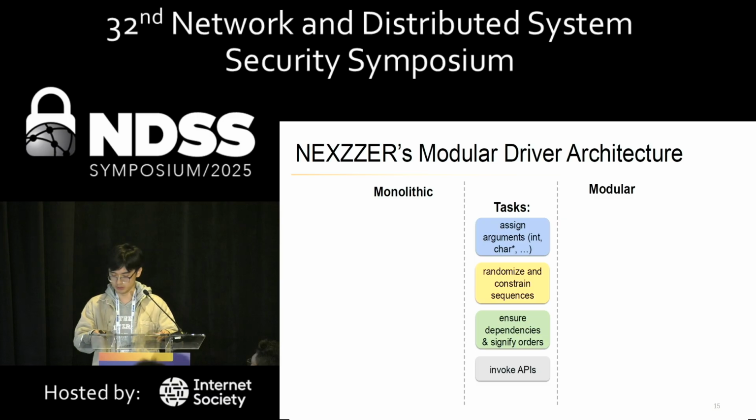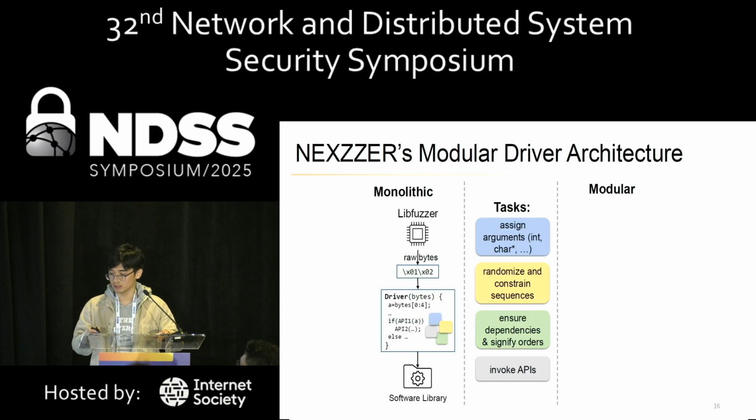Next, I will introduce the first key design of Nexer's modular driver architecture. As a comparison, we describe the traditional driver architecture as monolithic drivers. To compare them, we conclude the 4 major tasks that a good fuzzing driver should complete, including assigning random values to different types of arguments, randomizing and constraining the call sequence orders, meanwhile ensuring the inter-API dependencies, and finally signifying the invocation order and invoking the APIs.